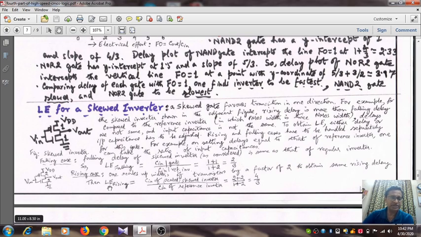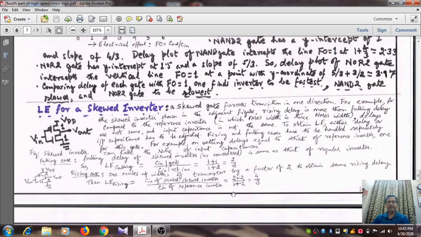That means the logical effort for rising delay, it is the Cin of the scaled skewed inverter, that means Cg into 2 plus 2 divided by Cg into 1 plus 2, that means it is 4 by 3. Okay, so for the rising transition the logical effort will be 4 by 3, whereas for the falling transition it will be 2 by 3.